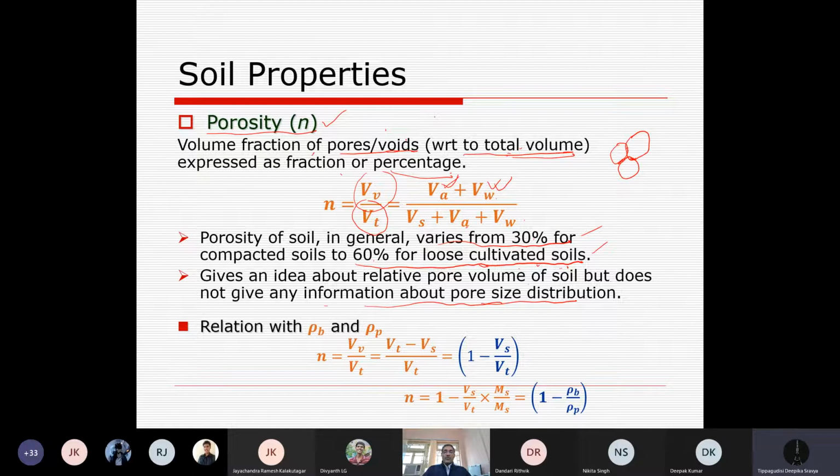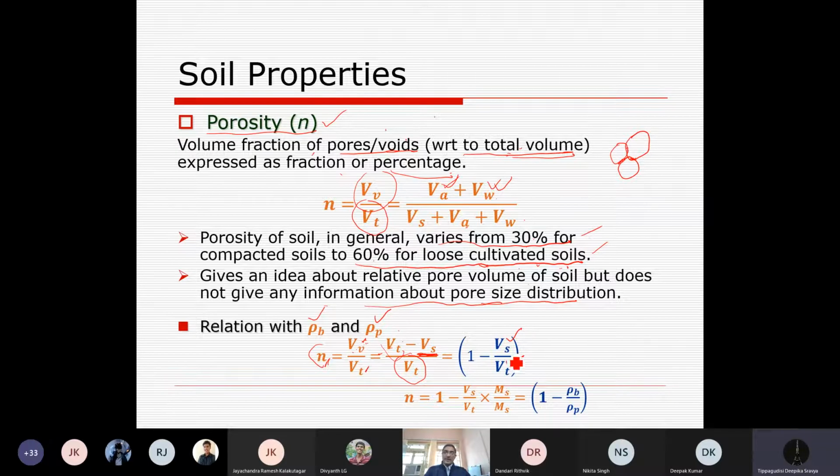Now, what is the relationship with respect to bulk density and particle density? We know that porosity is simply volume of void divided by total volume of soil. So what is volume of void? It is volume of total soil minus volume of solids, divided by the volume of the total soil mass. So once we have this, we can find that porosity is 1 minus volume of solid divided by volume of total soil mass.